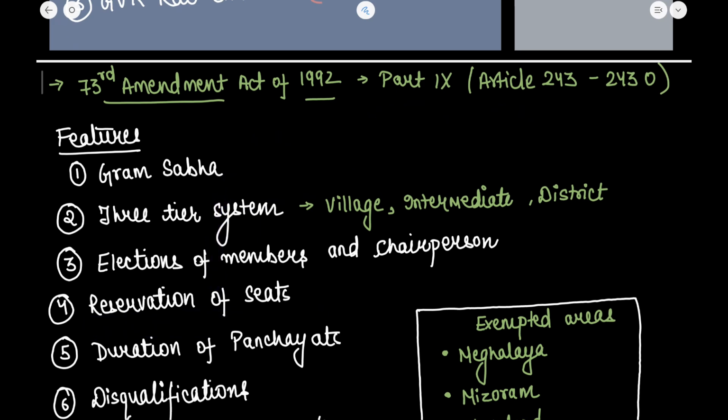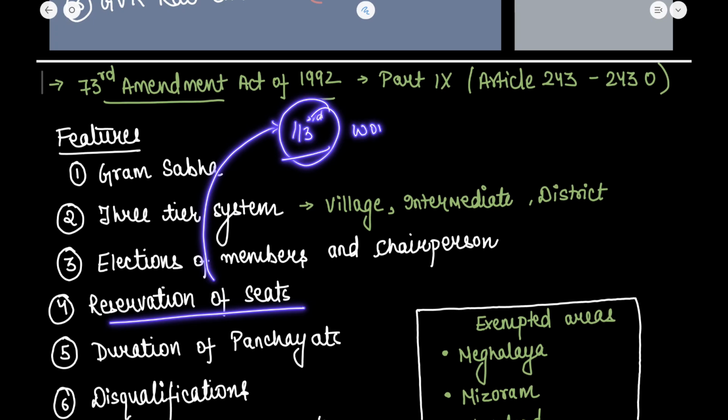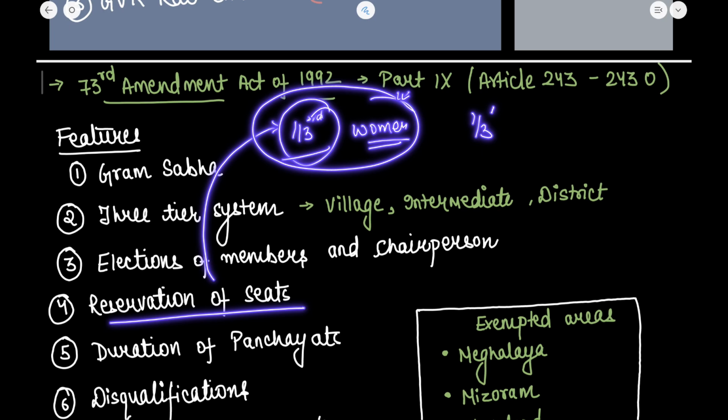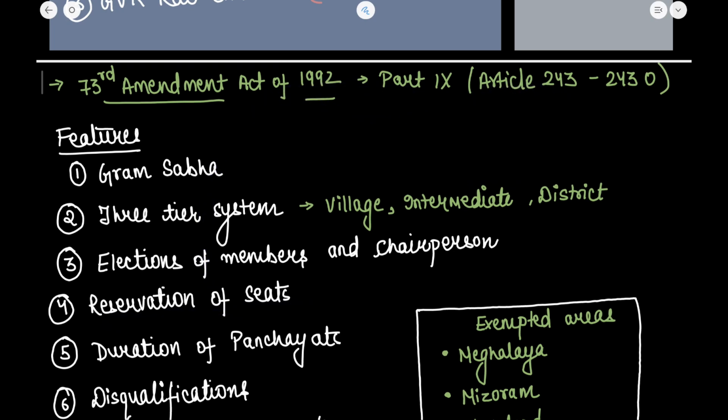Okay, another provision in the reservation of seats is that not less than 1/3 of the total number of seats for women is to be reserved. And not less than 1/3 of the offices of the chairpersons in the panchayat at each level shall be reserved for women. So 1/3 reservation for seats, and 1/3 reservation for the seats of chairperson is also there. This provision is also there.